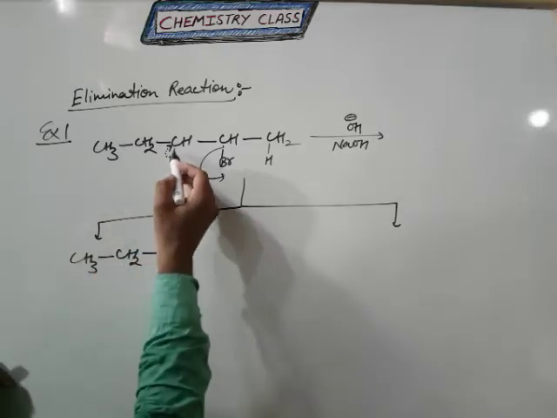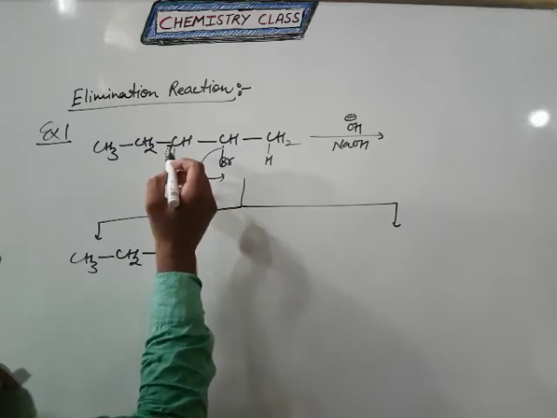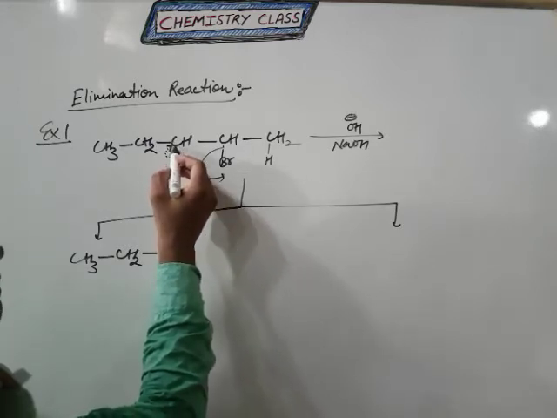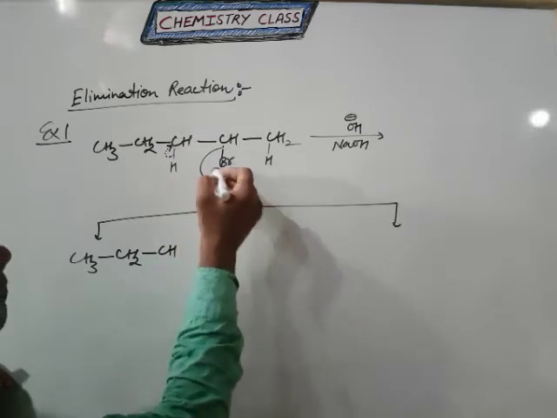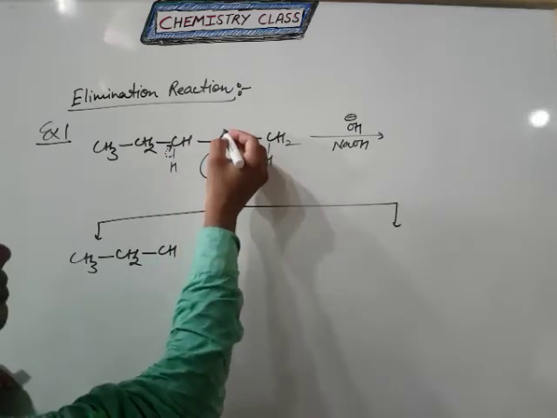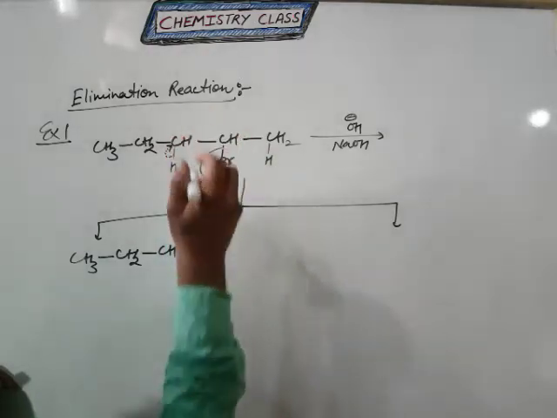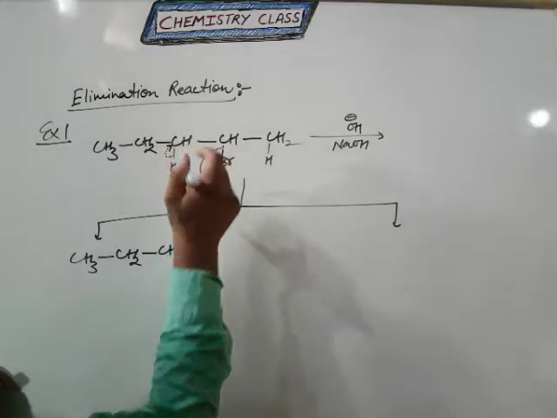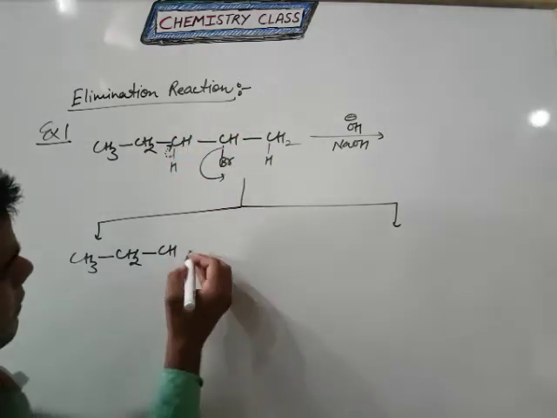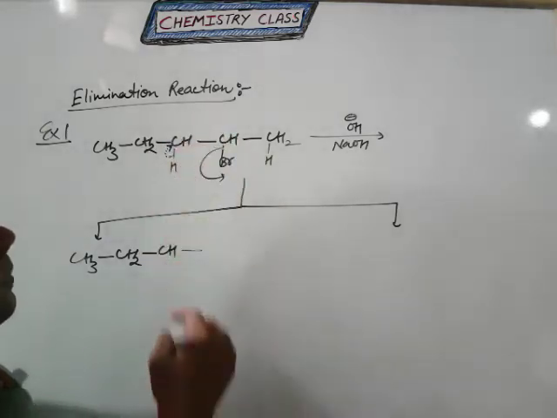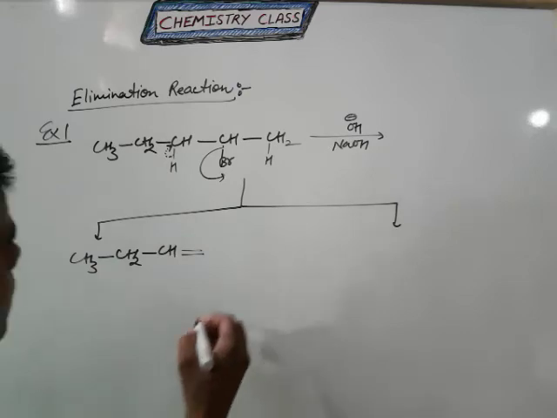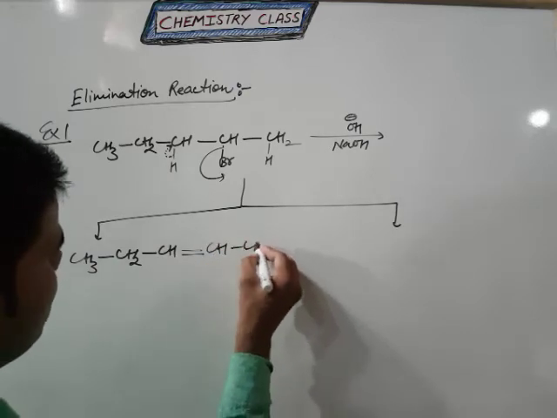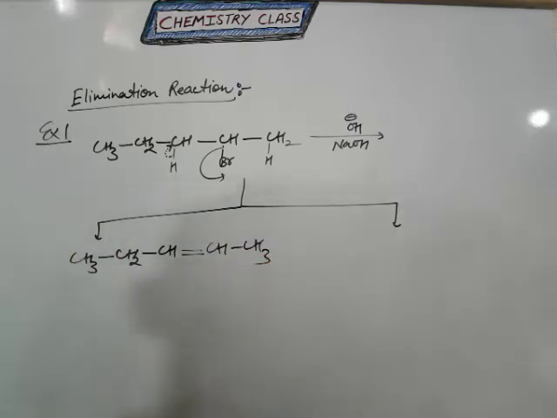Clear? If the hydrogen is positive, this carbon atom automatically becomes negative and Br also leaves the system, so here positive. Negative and positive, what is the meaning? Here a single bond is already there, and one negative and one positive form a new bond, which is a double bond. So here CH and single bond CH3. That is one possibility in this reaction.